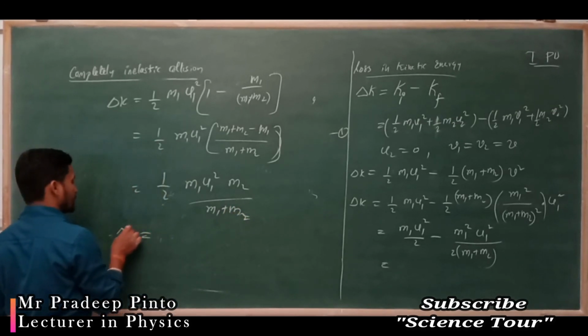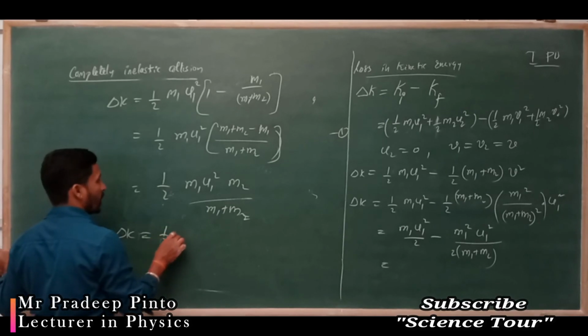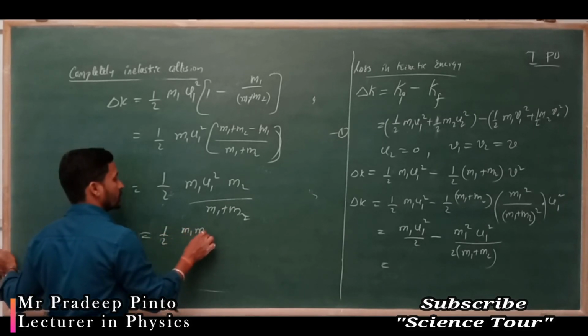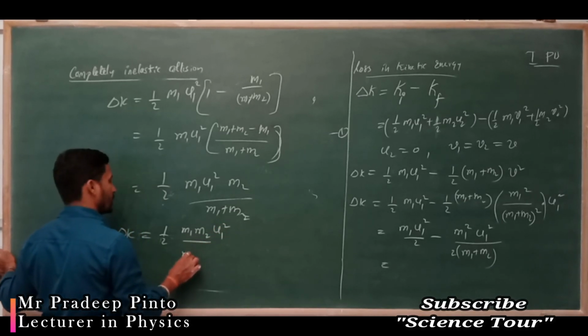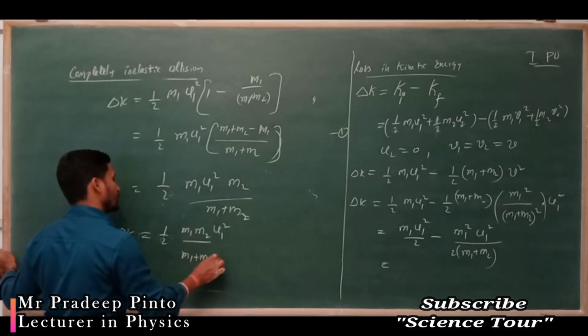Now delta K is equal to half m1 m2 u1 square divided by (m1 plus m2).